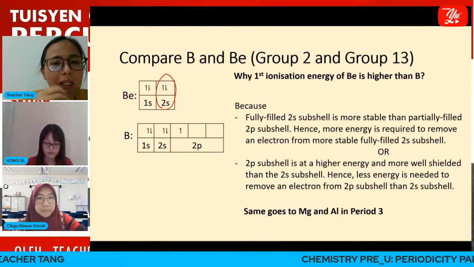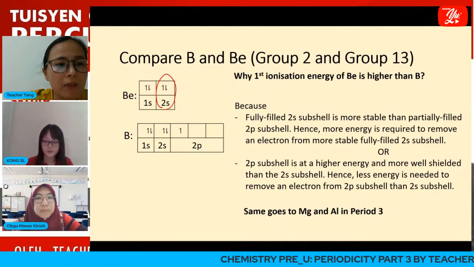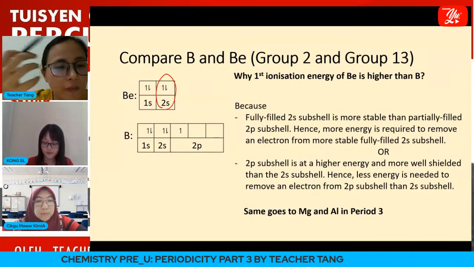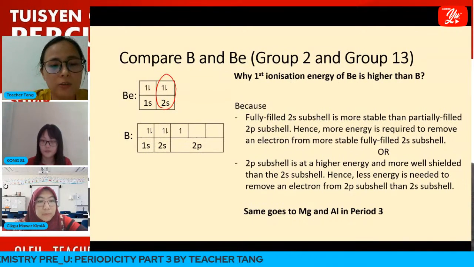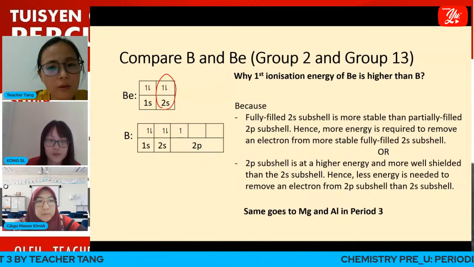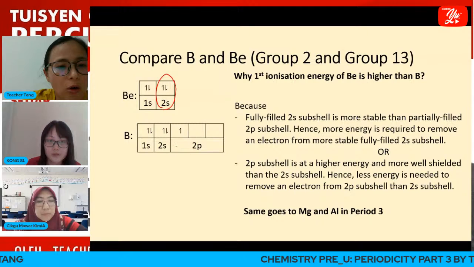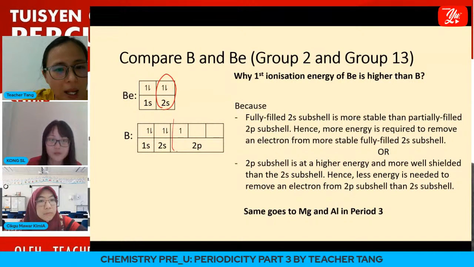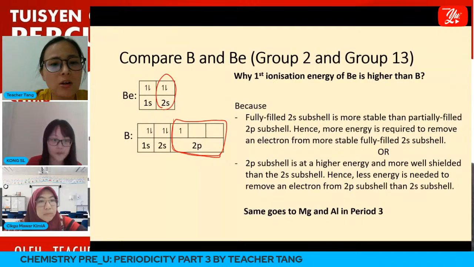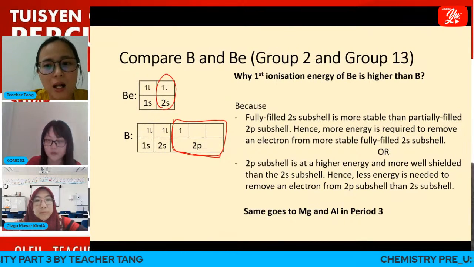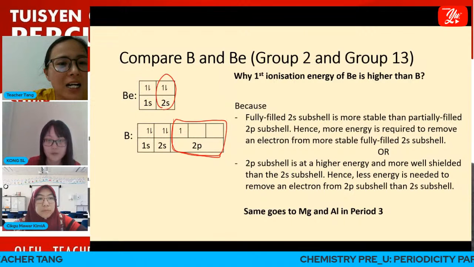In other words, for beryllium, the 2s orbital is fully filled. While for boron, the last electron goes to the 2p subshell, and there is only one electron in the 2p subshell, which causes the 2p subshell to be partially filled.